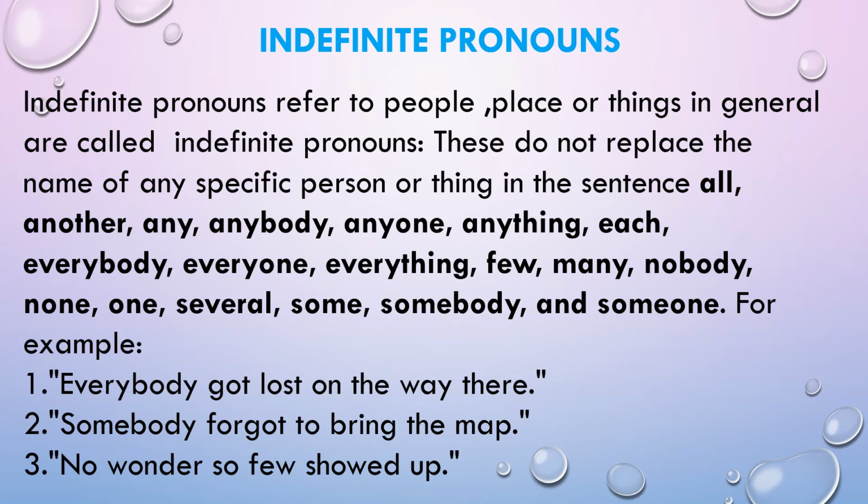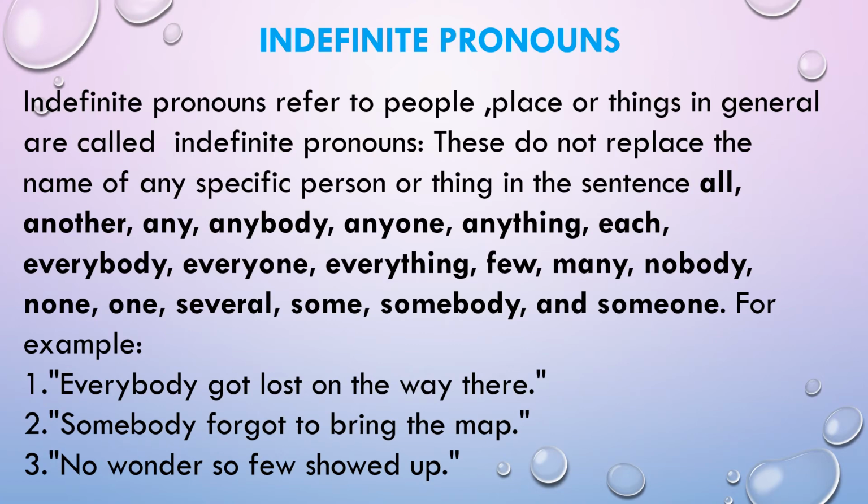Indefinite pronouns. These refer to people, places, or things in general. These do not replace the name of a specific person or thing in a sentence. In fact, they refer to people in common or in general, like all, another, any, anybody, anyone, anything, each, everybody, everyone, everything, few, many, nobody, none, one, several, some, somebody, and someone.